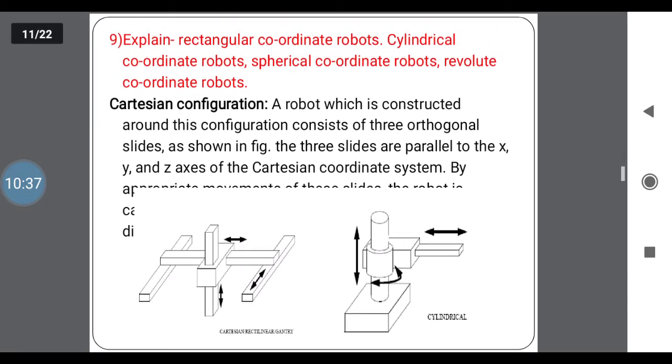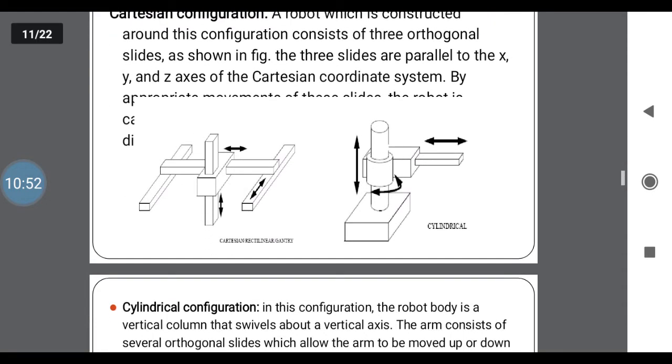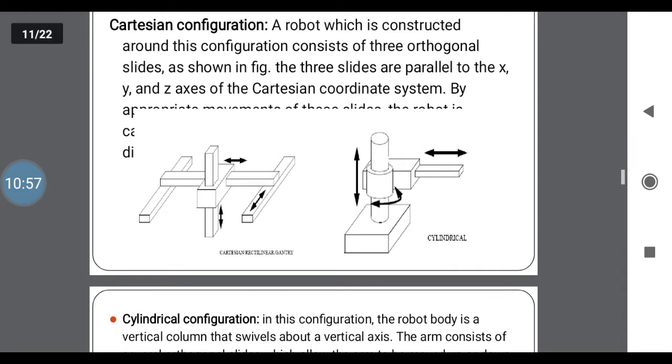Next one, explain the rectangular coordinate system in robots, and the cylindrical, spherical and revolute coordinate robots. These are different types of systems used in robots. In the sketch you may see the first one is Cartesian, second one is cylindrical. In Cartesian, the movement is along three axes: forward, upward, right side, left side, diagonally forward and upward. This type of movement of a robot is a Cartesian system.